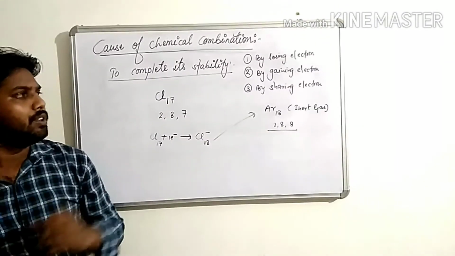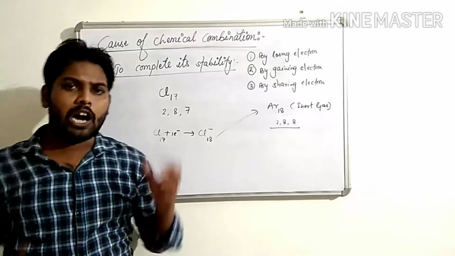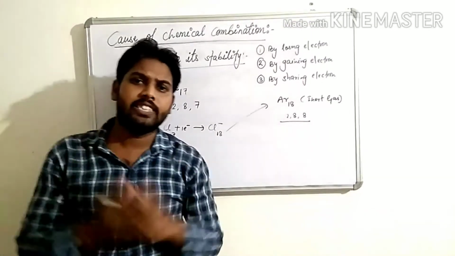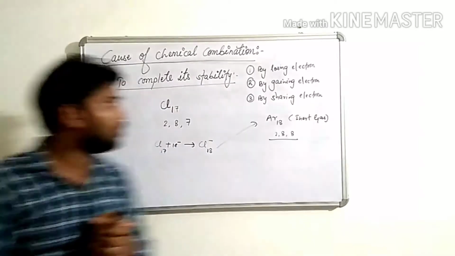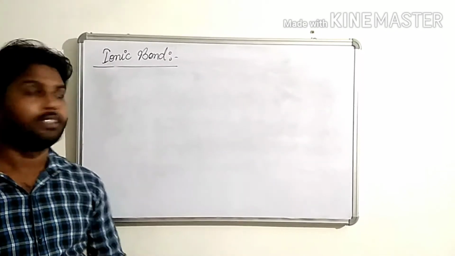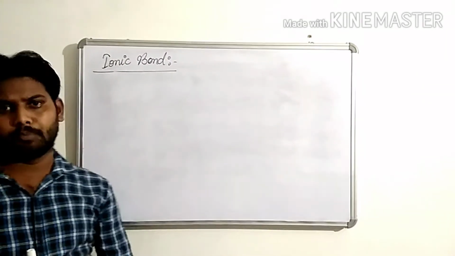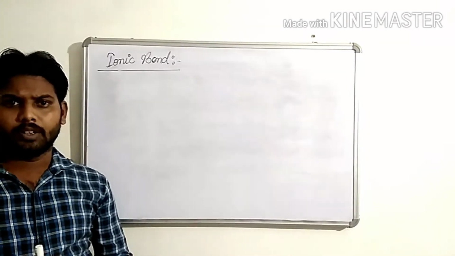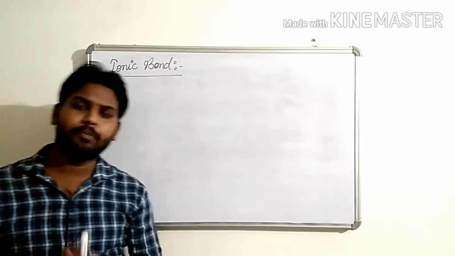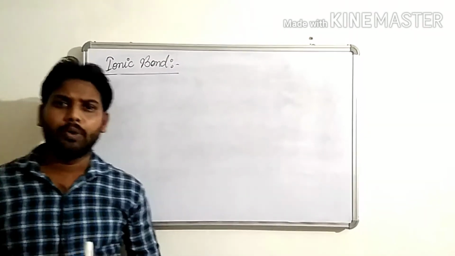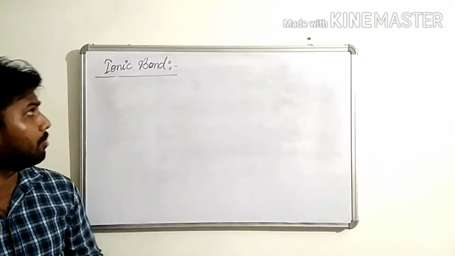Now children, we will discuss how the atom completes its stability by losing and gaining electrons. Okay? Now see children, first, ionic bond. Some time ago, I explained that ionic bonds are formed between metal and non-metal.